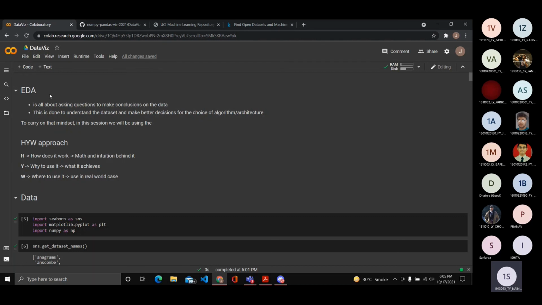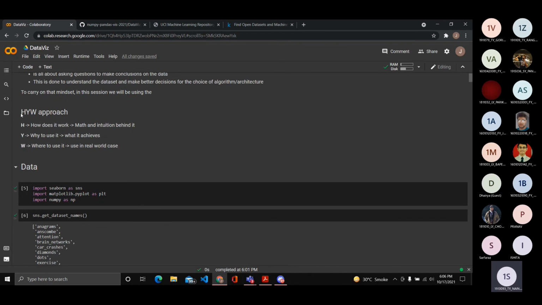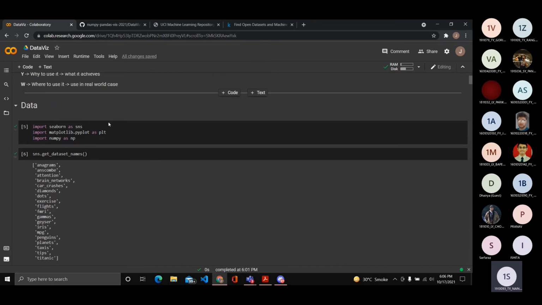In general, EDA, exploratory data analysis, is about asking questions about the data and making conclusions from it. This pre-processing and understanding your data distribution will help you in choosing the right algorithm and architecture of your choice. We'll be using this mindset throughout this notebook to make sure you get the best benefits from this session. In particular, we'll be using the HYW approach, in which we'll explain how it works, why to use it, and where to use it, basically a real world case.